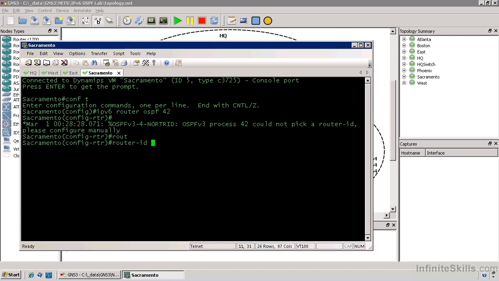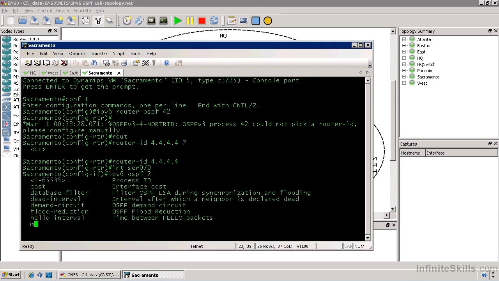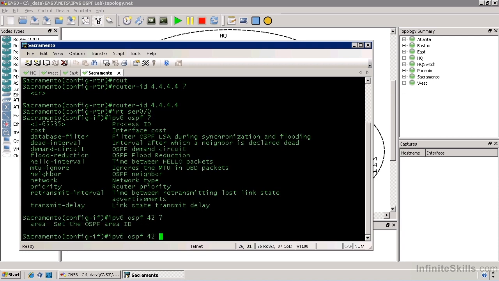So we'll give it a router ID of 4.4.4.4, and that's all we have to specify there. So now OSPF is completely configured. Now we can go onto our serial interfaces and our loopback interfaces and enable it on those interfaces. So we can do interface serial 0/0, IPv6 OSPF. We give it the process ID of 42 and say it's in area 10.